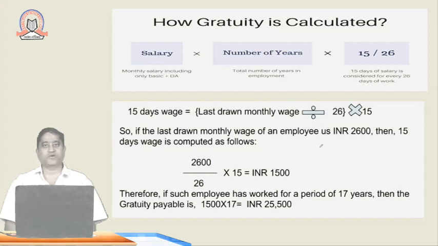So 2600 divided by 26 would be 100, into 15 would be rupees 1500. If this employee has worked for 17 years, then 1500 multiplied by 17 gives a gratuity amount of rupees 25,500.